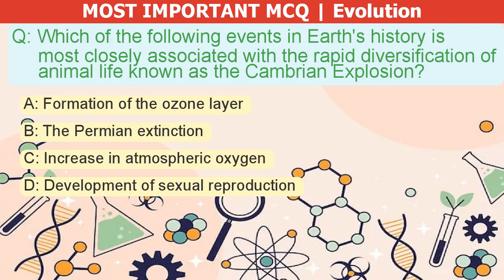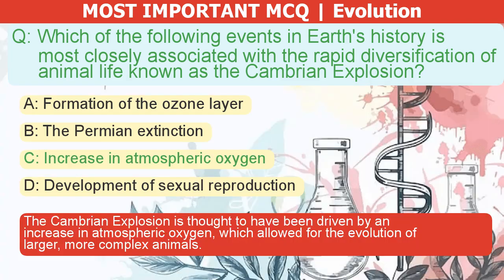Which of the following events in Earth's history is most closely associated with the rapid diversification of animal life known as the Cambrian Explosion? A. Formation of the ozone layer. B. The Permian extinction. C. Increase in atmospheric oxygen. D. Development of sexual reproduction. The correct answer is C. The Cambrian explosion is thought to have been driven by an increase in atmospheric oxygen, which allowed for the evolution of larger, more complex animals.